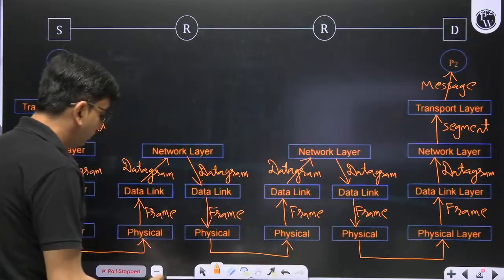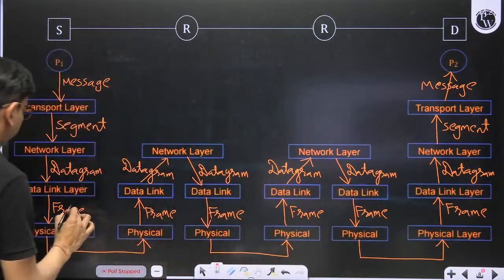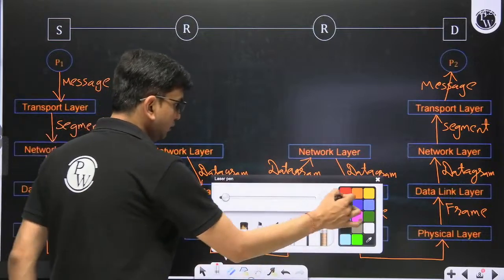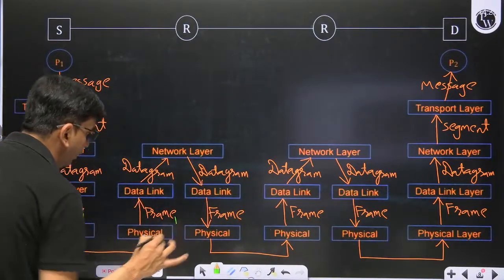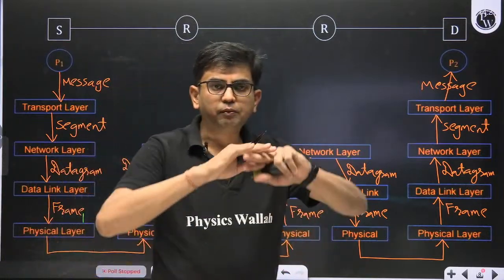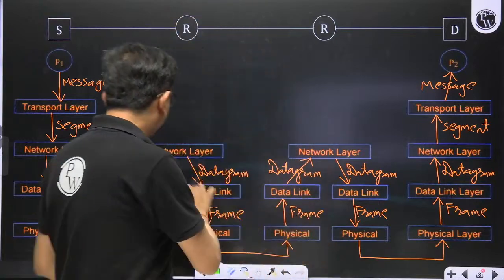The thing is that multiple frames are generated here. This frame is frame number 1. Frame number 1 arrives here, and the data link layer removes the header and footer, extracts the payload, and gives the datagram to the network layer.